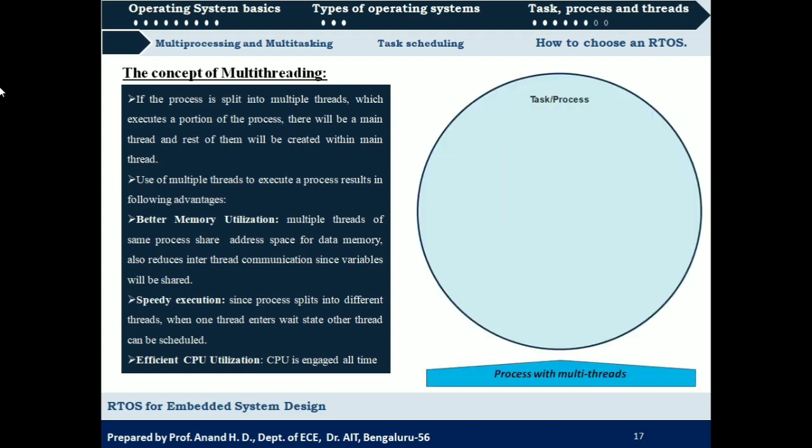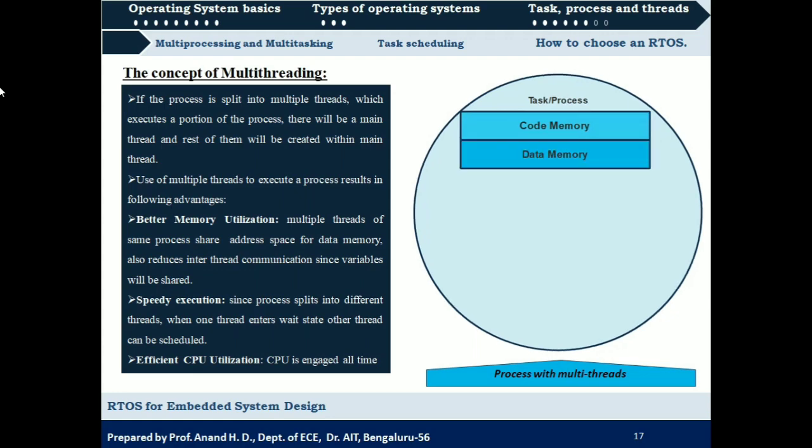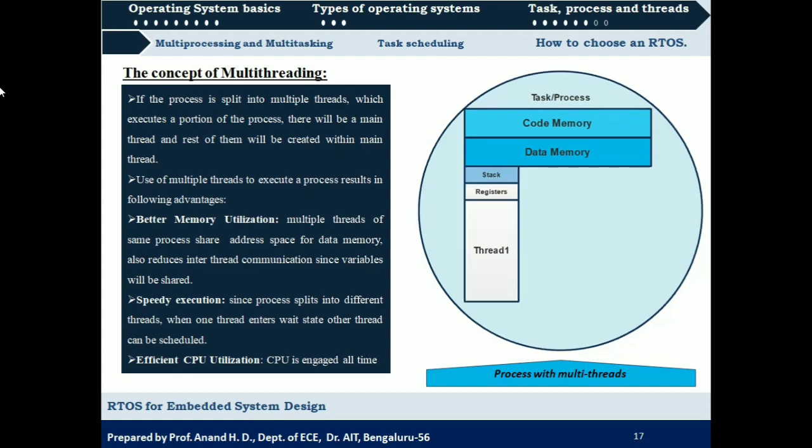If you look at a process with multiple threads, let us consider this as a single process. There will be a code memory corresponding to the process, and a data memory corresponding to the process. Now if this process is divided into a number of threads, then within that same code memory and data memory, there will be thread 1 with its own stack memory and registers.